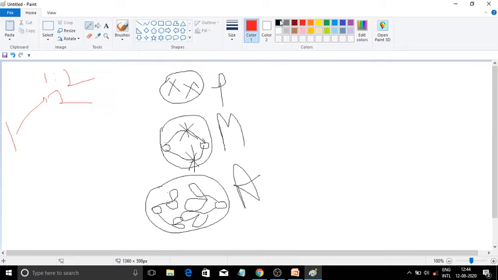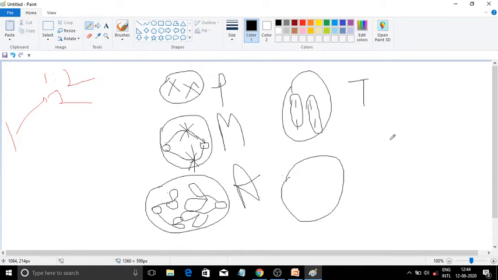Okay, now what happened in the next stage, finally the telophase. In telophase, the nucleus gets divided with two chromosomes each, and finally in cytokinesis, two new cells are produced with two chromosomes each. Okay, hope you have remembered all these things, and this is a very important point.